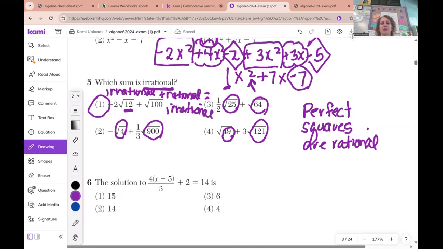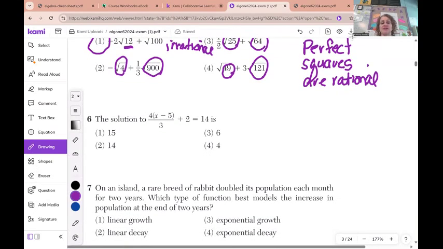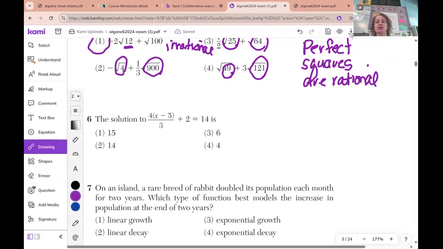Number 6. Again, you could just plug in answer choices if you want. Some students plug the left side into their calculator, plug in the right side, and see where the graphs intersect, because it is multiple choice. What I'm going to do is show us algebraically what we could do. First we want to distribute. So we would get 4x minus 20 over 3 plus 2 equals 14.